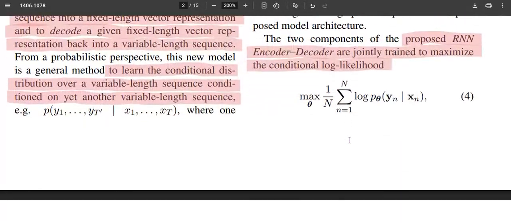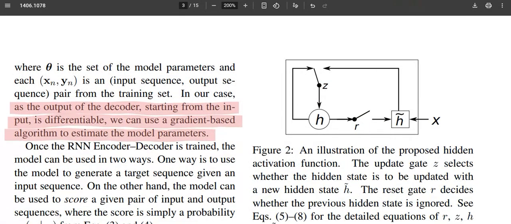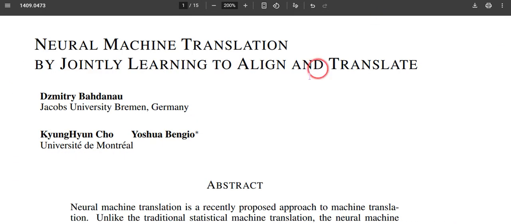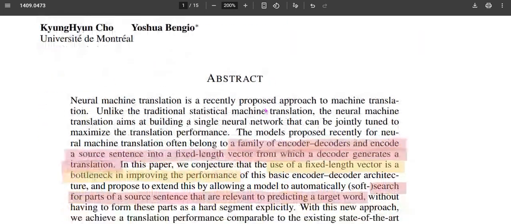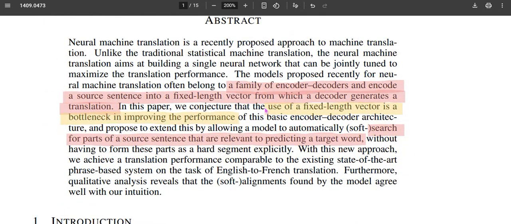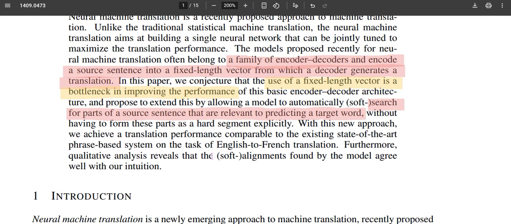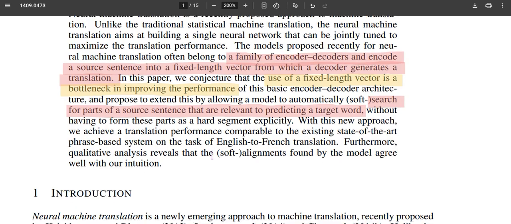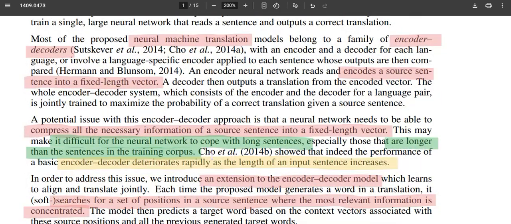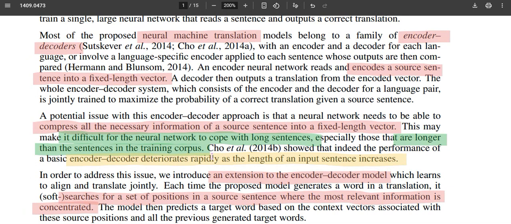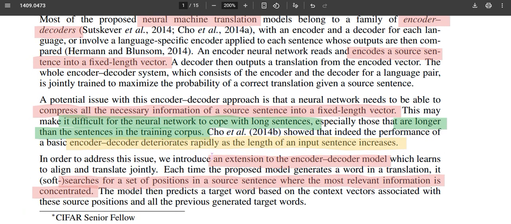So this is the one. But what does this paper say? It is from the same group. They say that previously we encoded all that information into a fixed length vector, which is really a big bottleneck in improving the performance. So what they try to do in this paper is retain the same mechanism, but instead of putting all the information of the input sequence into a fixed length vector, they try to utilize all those hidden state informations systematically to predict the output in the decoder mechanism.